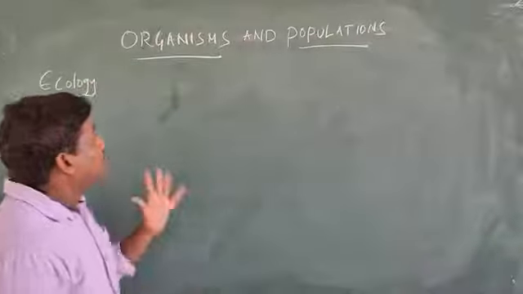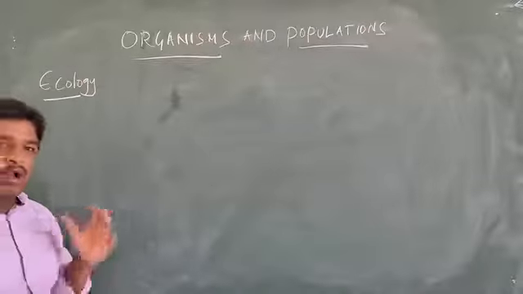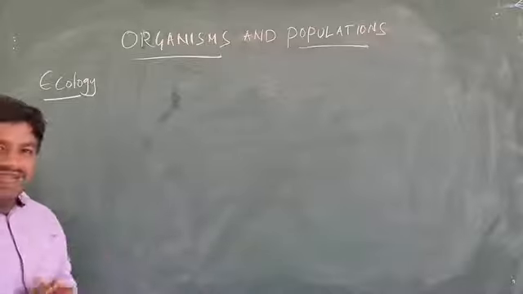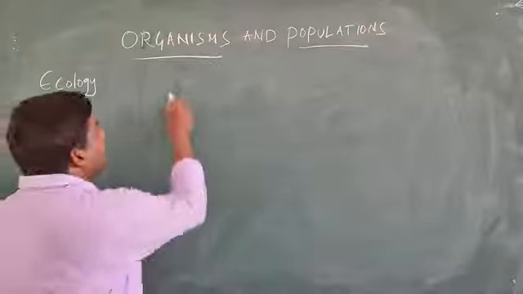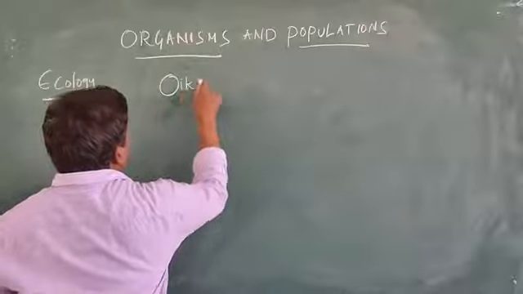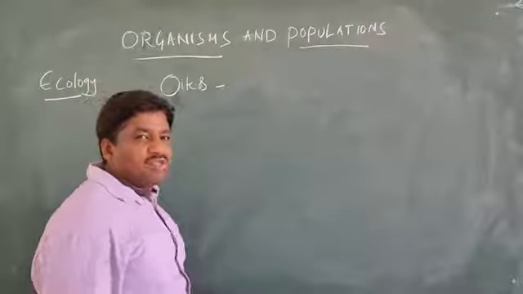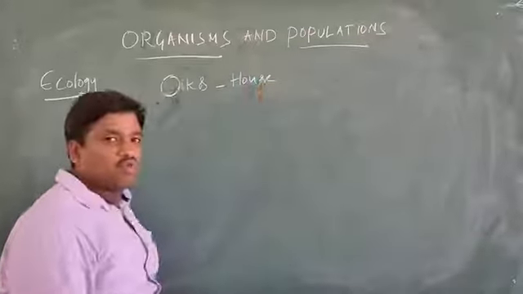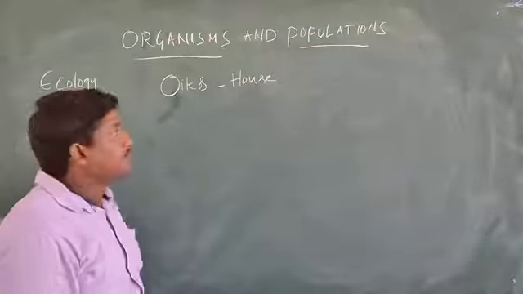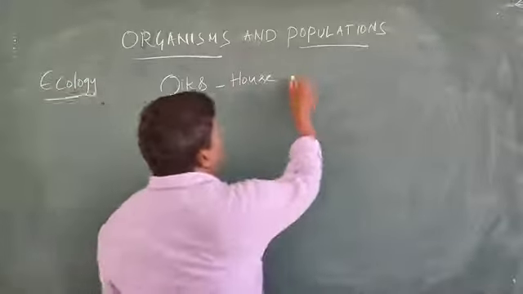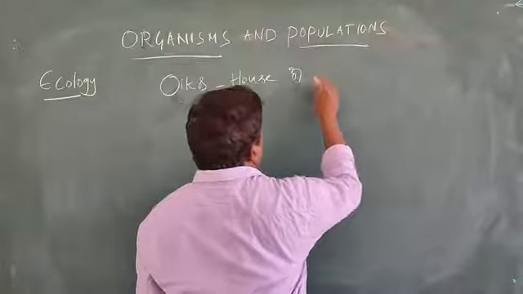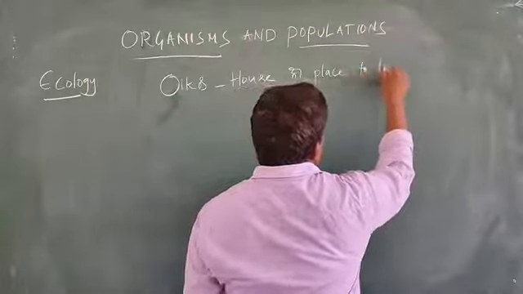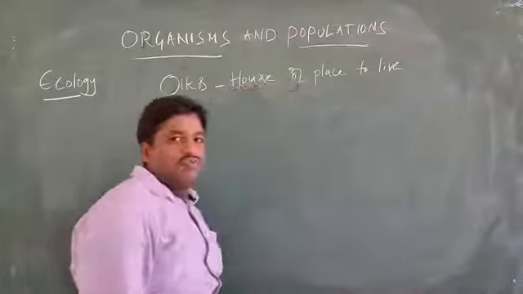First of all, what is meant by ecology? In the Greek language, ecos means house or home, or one more, place to live.